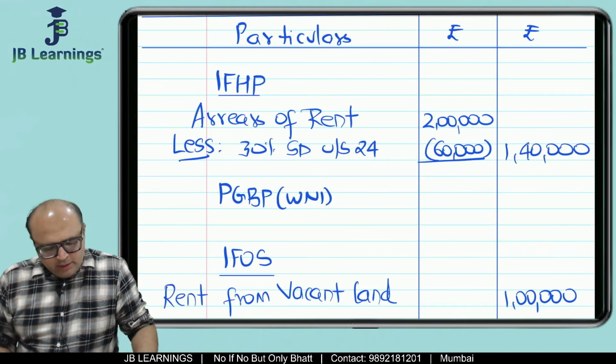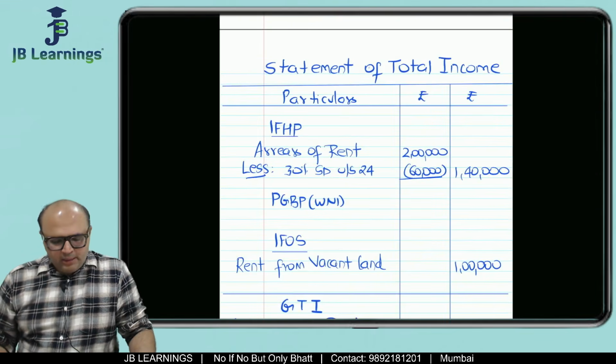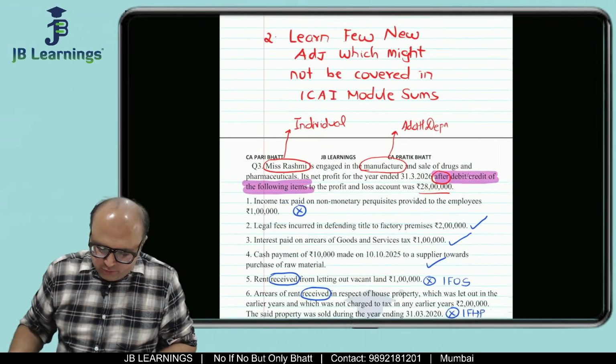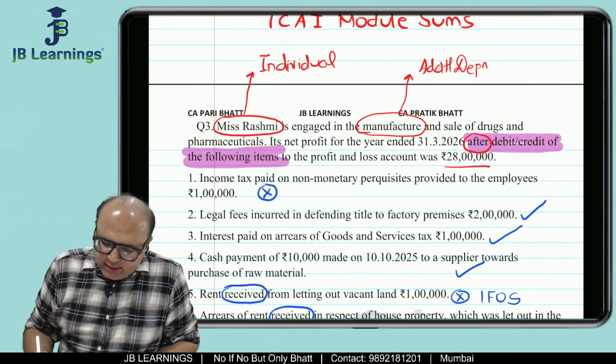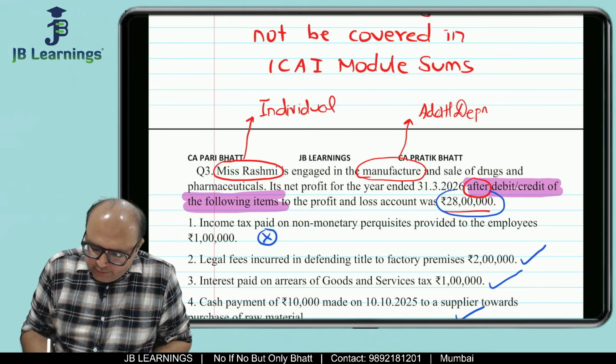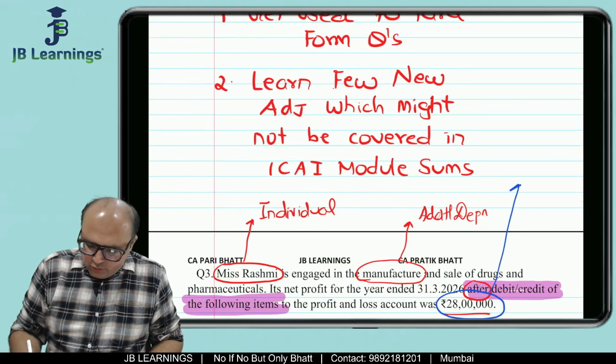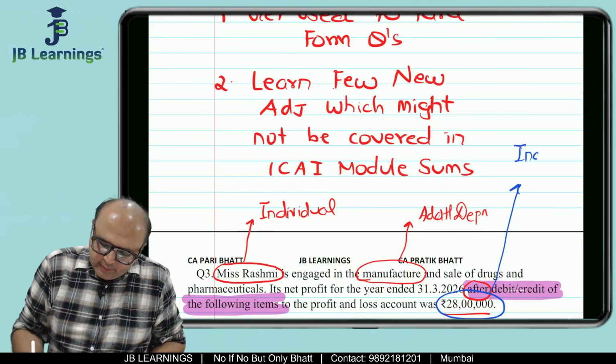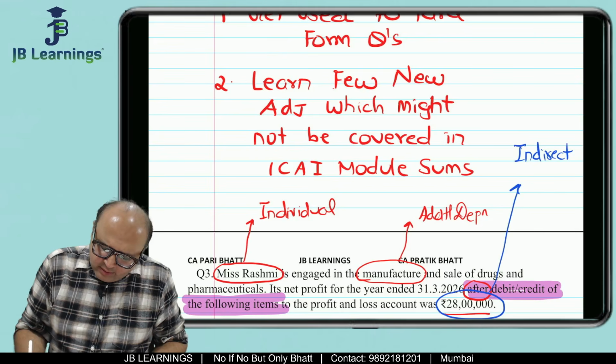Correct. Now everything is about PGBP. Now in PGBP, what we are supposed to do is, since the net profit is given in the question, we know that whenever net profit is given, we are supposed to solve the sum in indirect method.